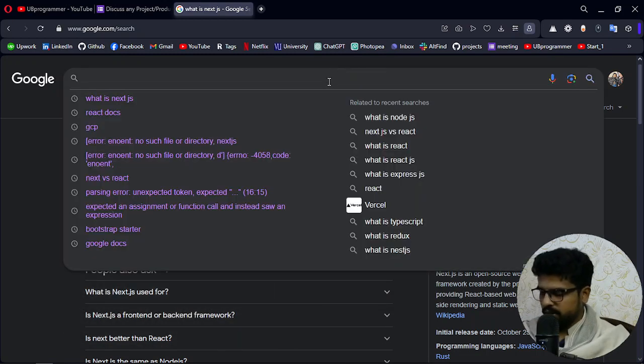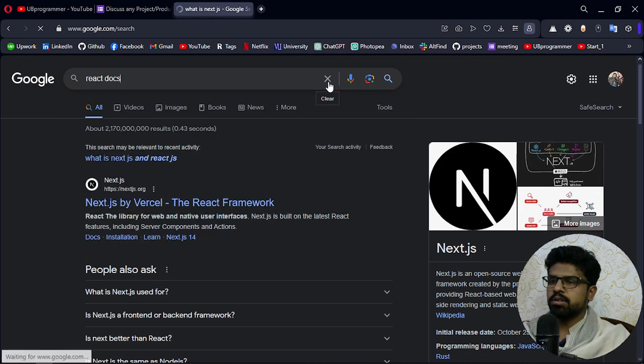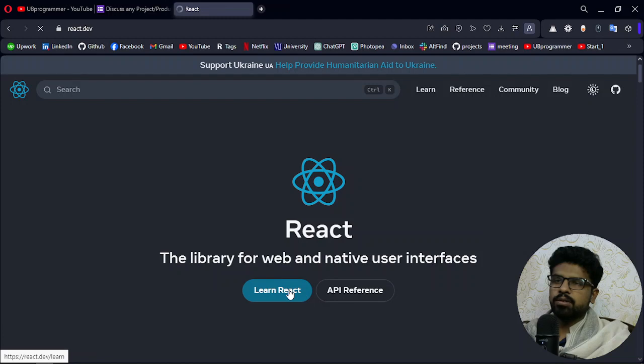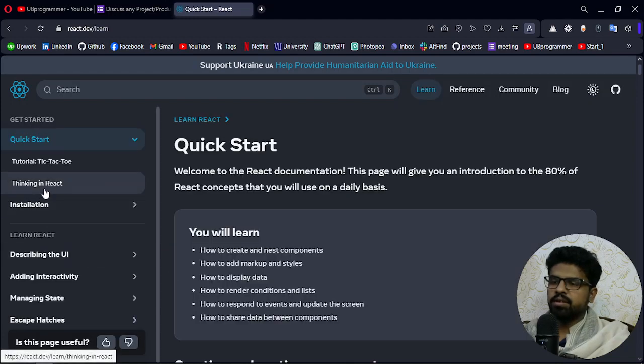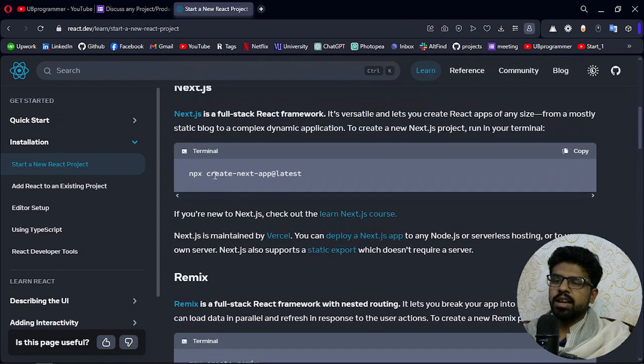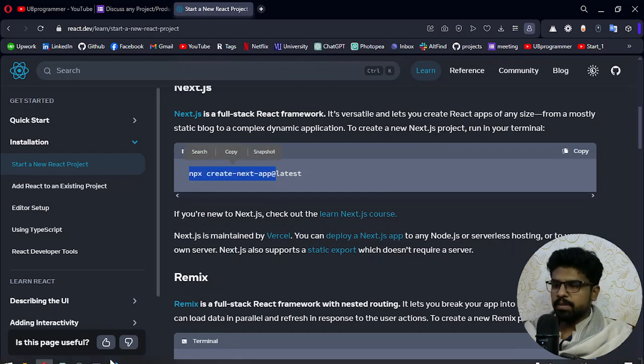So if I go to react docs, and these are legacy docs, that means these are the previous ones, this is the new one, react.dev. If I go to learn and I say I want to see the installation or create a new project, you can see we have this command npx create-next-app. That means CRA is now deprecated and CNA is now used. So npx create-next-app, right?